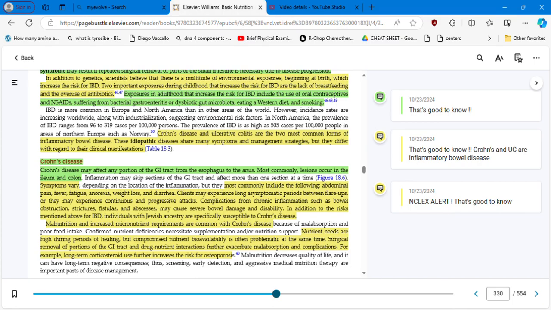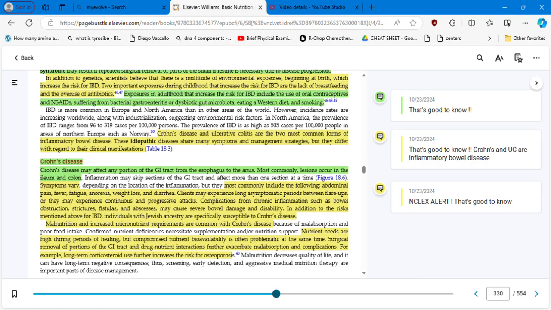Now, let's check Crohn's disease. Crohn's disease may affect any portion of the GI tract from the esophagus to the anus. Okay, it's from the esophagus to the anus. Any spot, any portion. Most commonly, lesions occur in the ileum and colon. Most commonly in the ileum and colon. You know, DJI, duodenum, jejunum, ileum. So it's the last part of the small intestine, the ileum, and the colon.